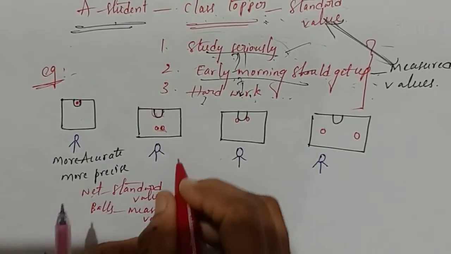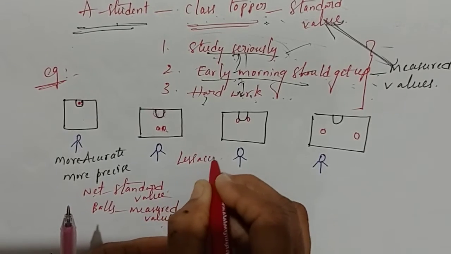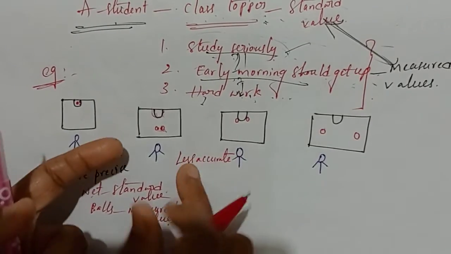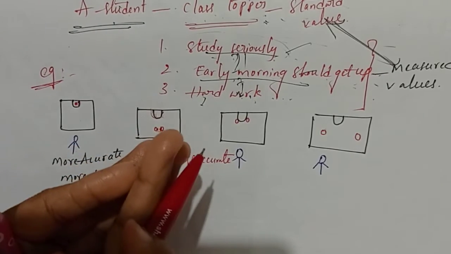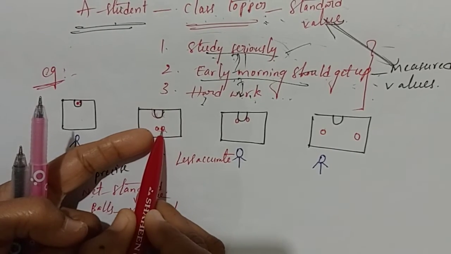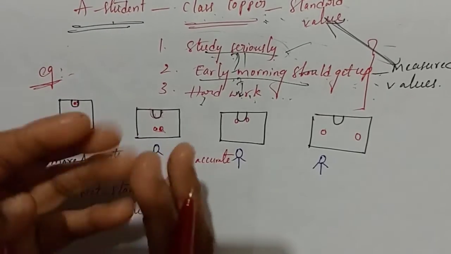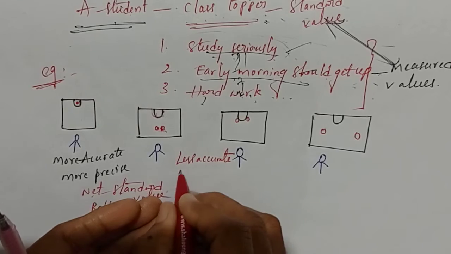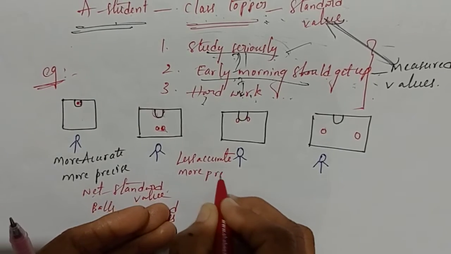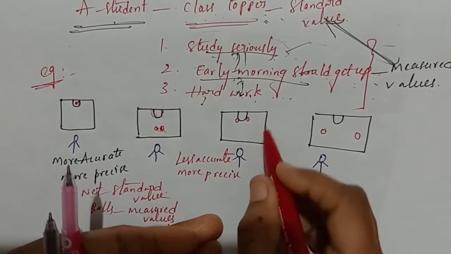Are you following? Less accurate. What about the precision? In between the two balls, there is a less gap. Yes or not? There is a less gap. That's why there is more closeness between the balls. So that means more precise. Less accurate, more precise.